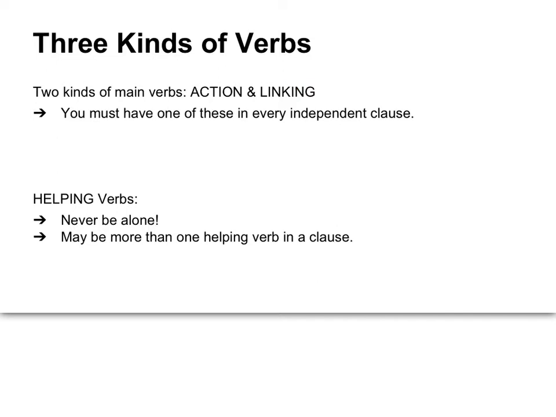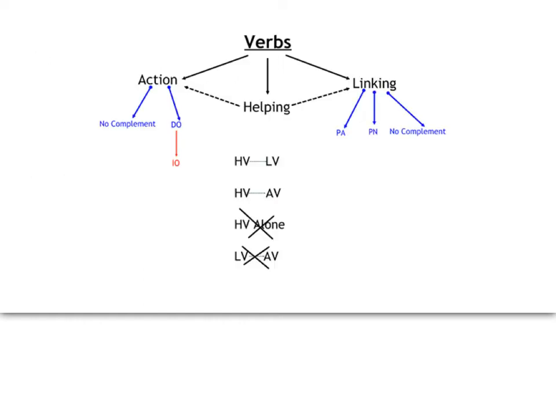In addition to action and linking verbs, there are also what we call helping verbs. They can never be alone. Never, ever, ever. So while action and linking verbs have to be without each other in a clause, helping verbs will never be alone in a clause. They will always be with either an action or a linking verb. More about that later. Also, there may be more than one helping verb in a clause, and again, we'll talk about those when we get to the helping verbs.